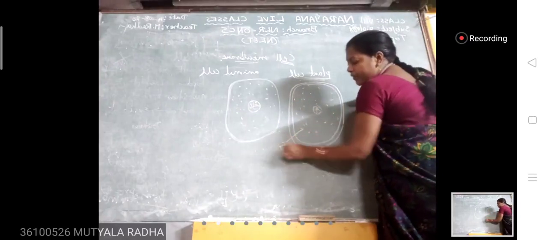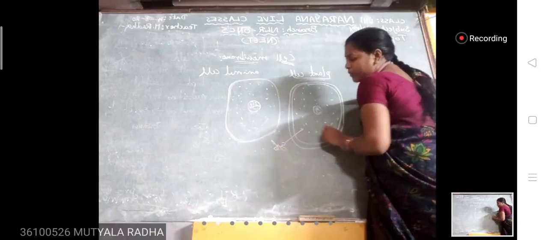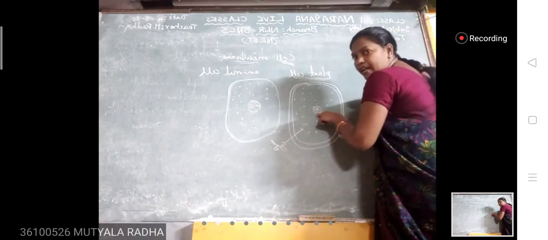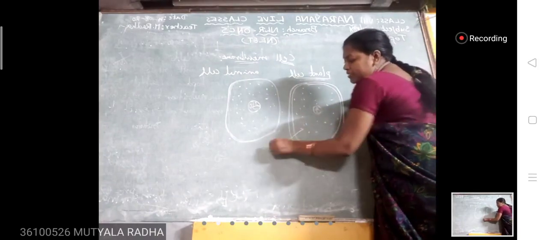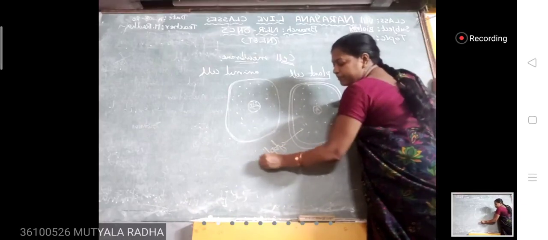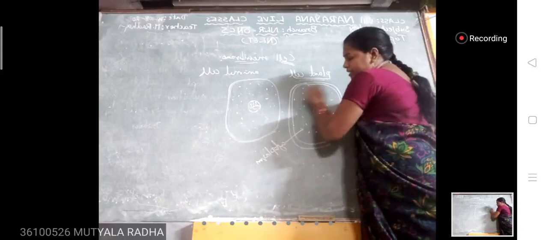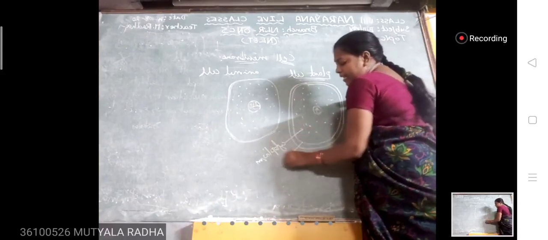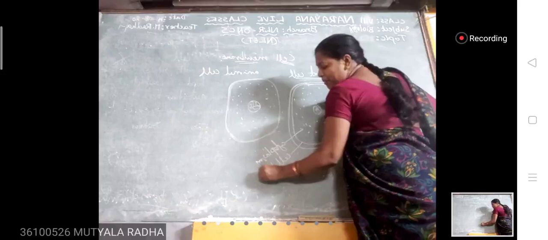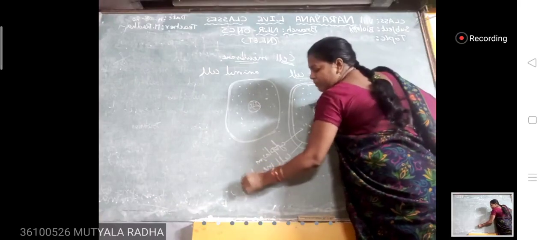This is the cytoplasm. The fluid-like structure present between the nuclear membrane and cell membrane is called cytoplasm. So this is the cell membrane. Cytoplasm is covered with the membrane called cell membrane. Cell membrane is also called plasma membrane.